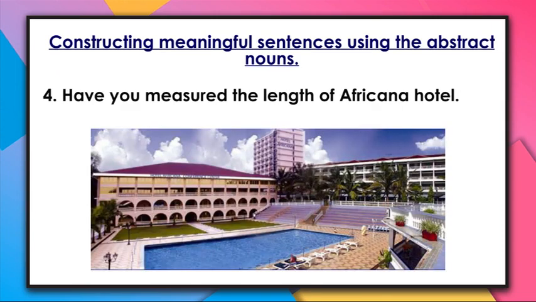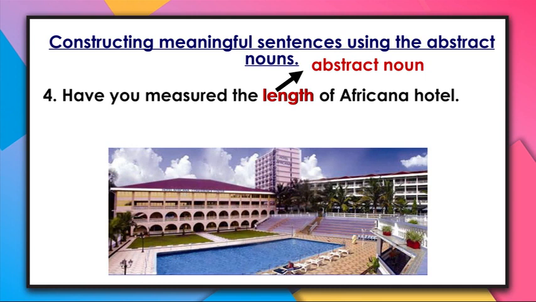Another sentence is, have you measured the length of Africana Hotel? My dear viewer, in this sentence, length is the abstract noun which we have used. Remember, it was long, and after changing it completely to its abstract noun, it became length.